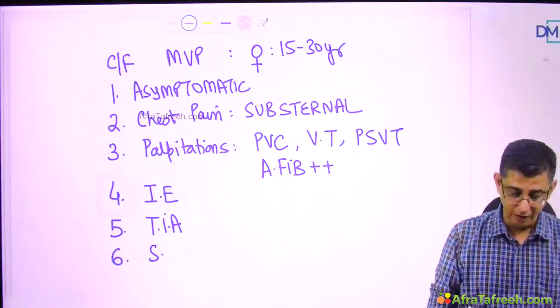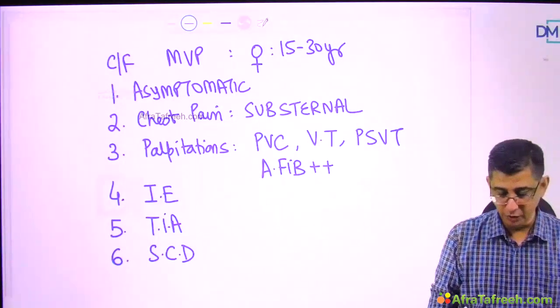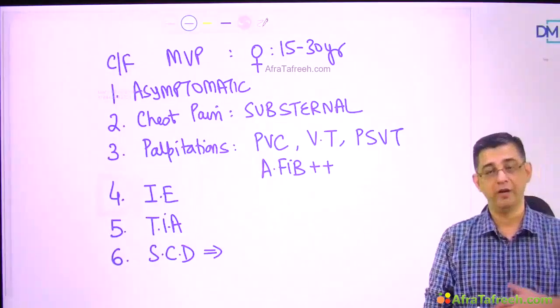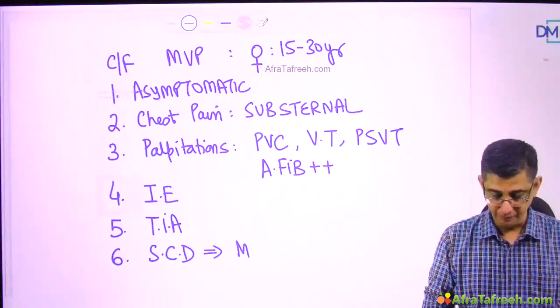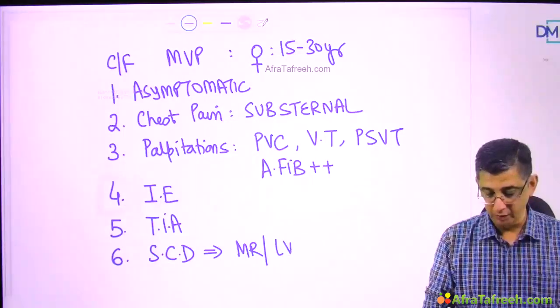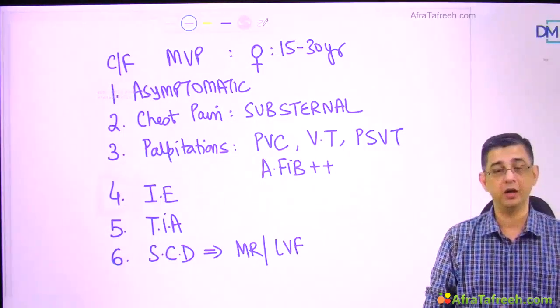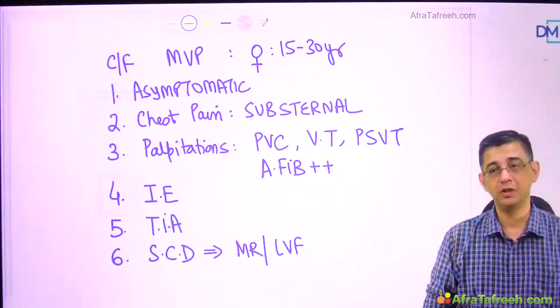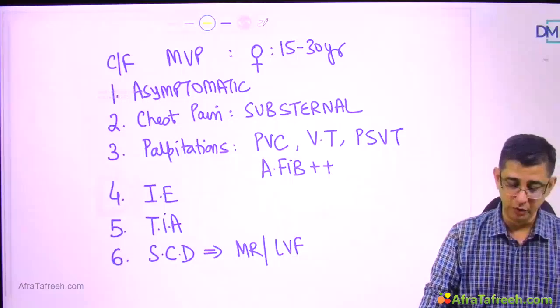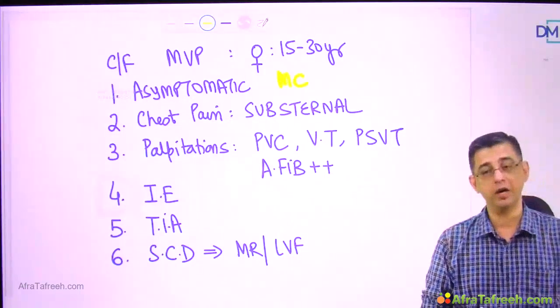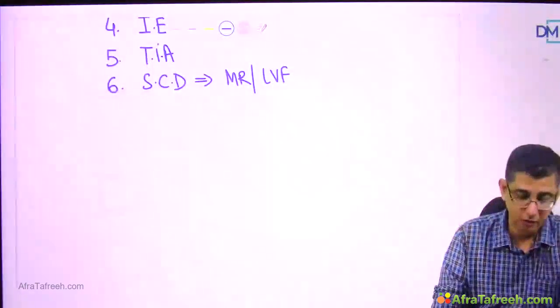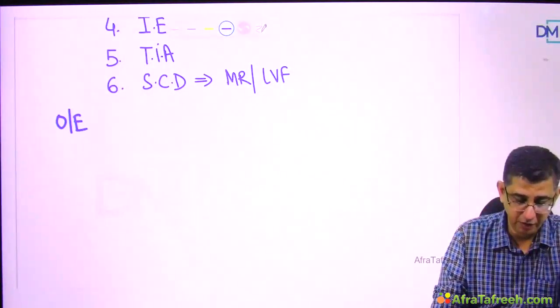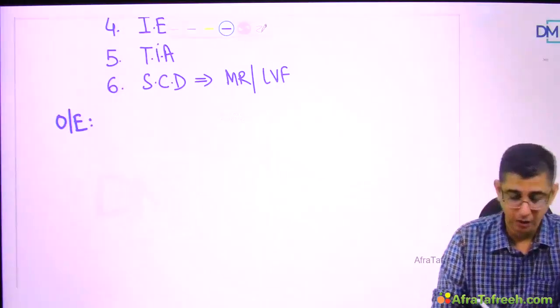And then in case these patients go on to develop frank mitral regurgitation, they can develop acute left ventricular failure, and they can even have sudden cardiac death, SCD. So these are 6 reasons why these patients would come to you, with the leading cause being asymptomatic. Let us now look at the auscultatory findings that would be found in these patients.